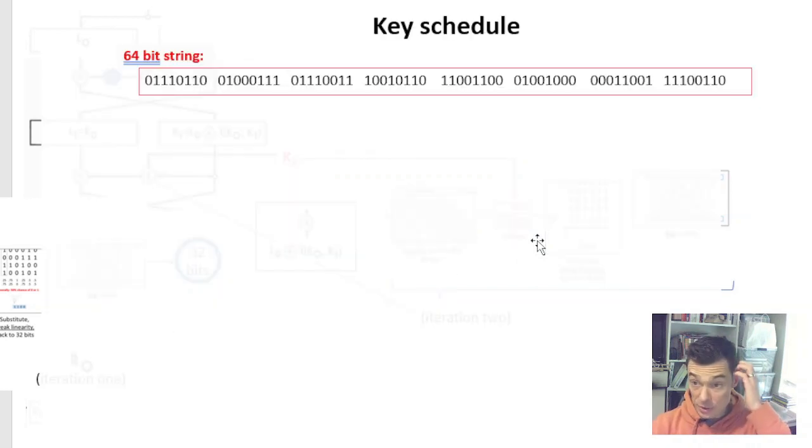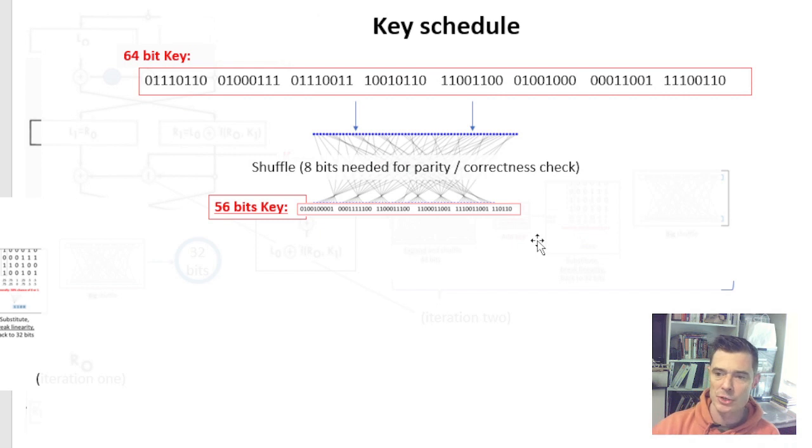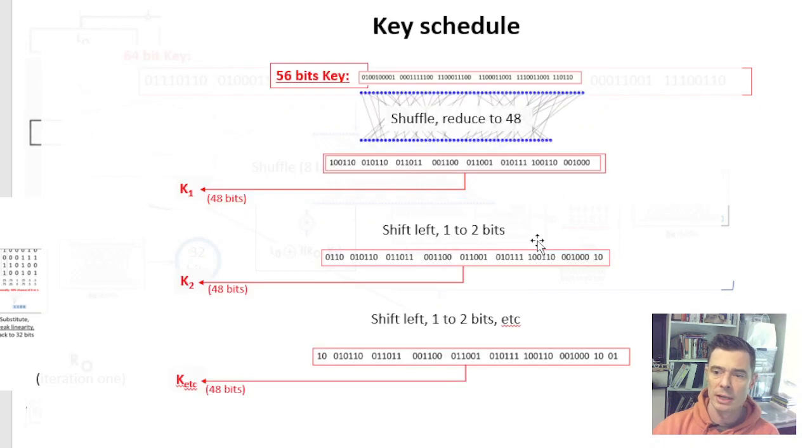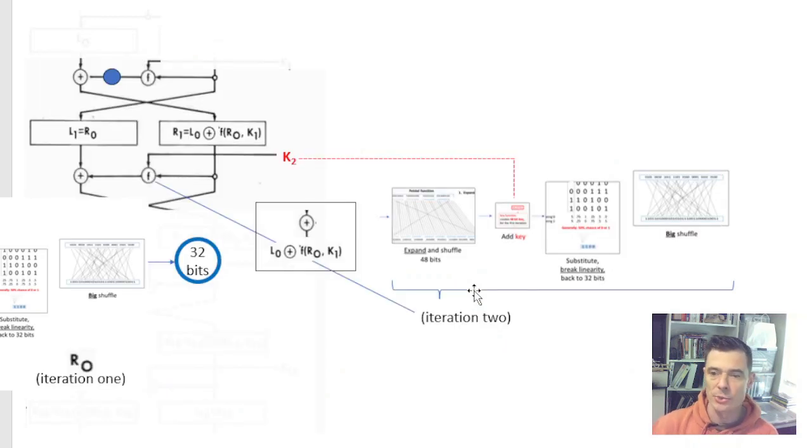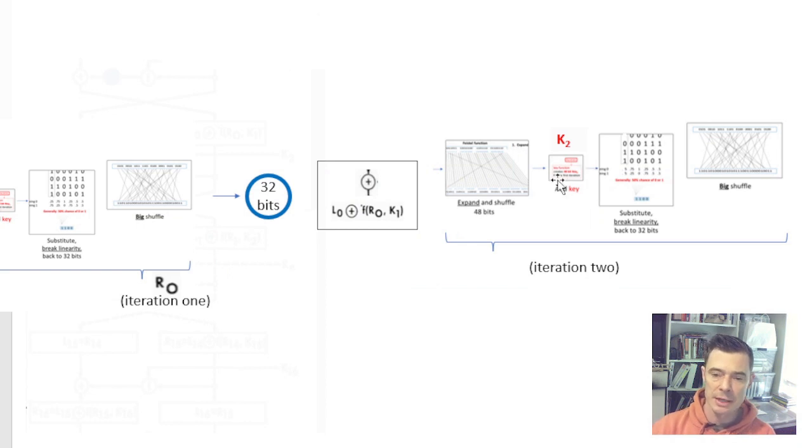Let's take a quick pause and do the key schedule. I won't spend too much time on it, but each key goes through a shuffle where 8 bits are taken out, and every iteration is only going to use 48 bits, and there's a little shift that goes on for each key that's used. That's all there is to the key creation for each round. So now we have the next round and its key, and we go through this round again.